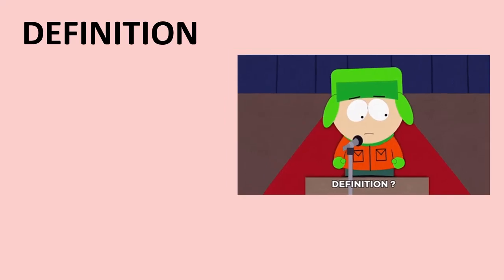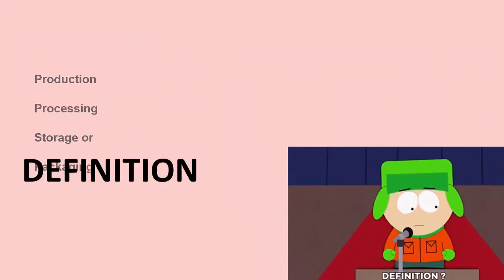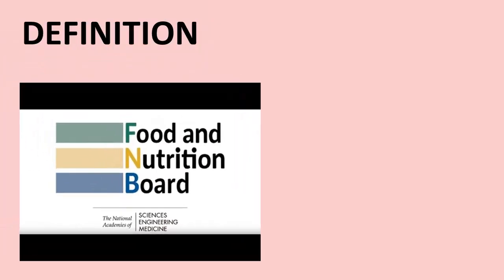Let's see some standard definitions for food additives. A food additive may be defined as any substance or a mixture of substances other than the basic foodstuff which is present in food as a result of any aspect of production, processing, storage or packaging. Food additives are added intentionally to foods and are not naturally a part of the food. Another definition, given by the Food and Nutrition Board, is a substance or mixture of substances, other than a basic foodstuff, which is present in a food as a result of any aspect of production, processing, storage, or packaging.